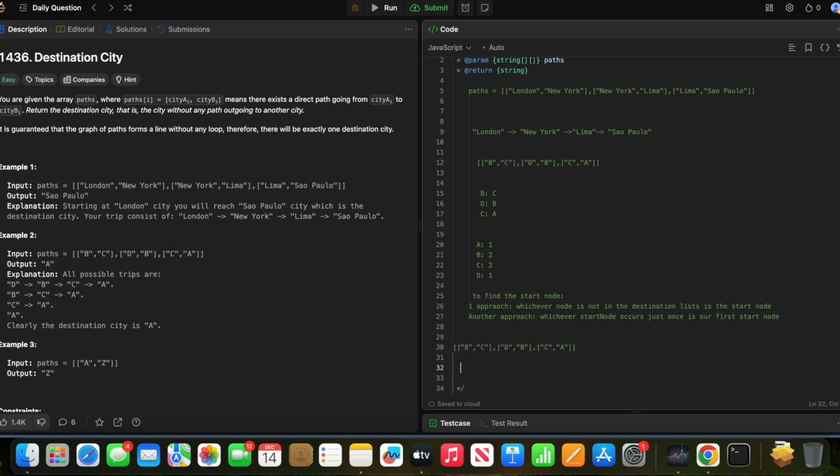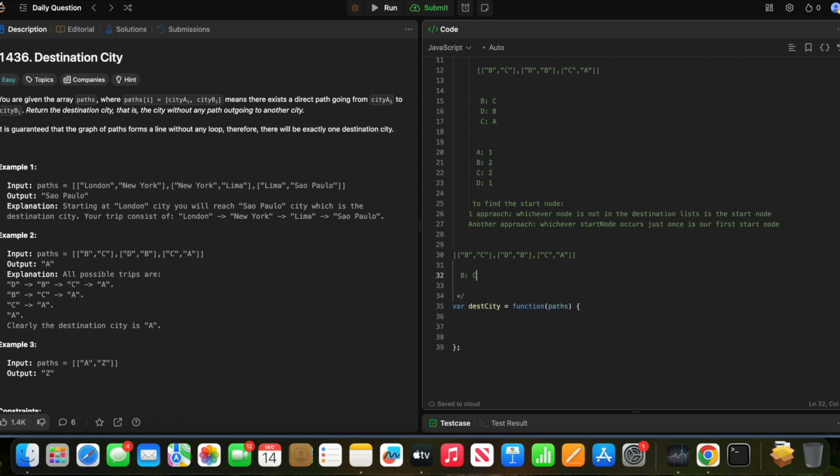So let's go through this list. B is going to C, and B will appear 1 time, and D is going to B. So B has appeared 2 times now, and D has appeared 1 time.